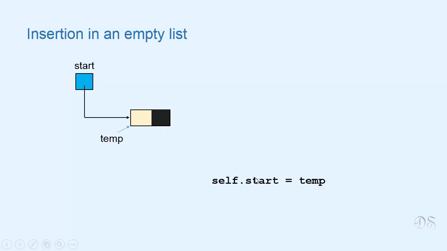Now let's see how we can insert a new node in an empty list. For an empty list, start is none. We allocate this new node. Now this node will be the first node of the list. So start should refer to this node. So we just have to write start equal to temp and this new node will be inserted in the empty list.